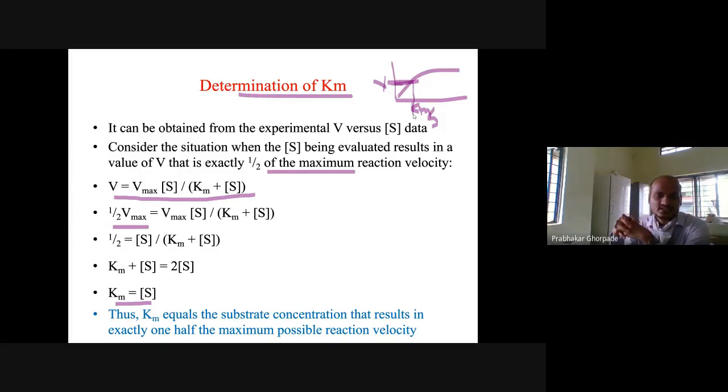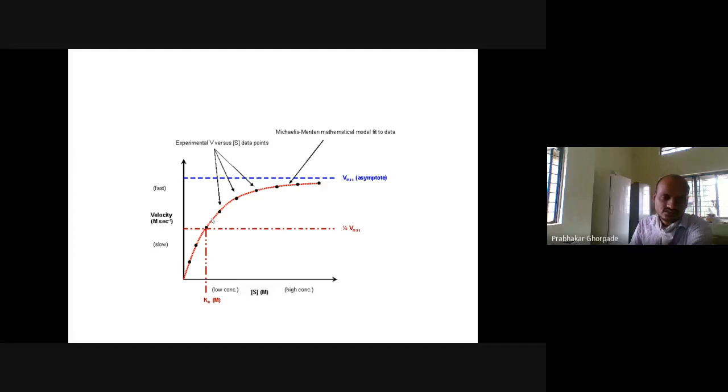So Km is equal to the substrate concentration that results in exactly one half of the maximum possible reaction velocity. Again in detail, this is Vmax, and this is half Vmax. How much substrate can give half the velocity of the reaction? That is the Km value.